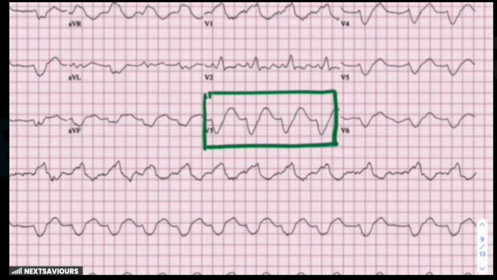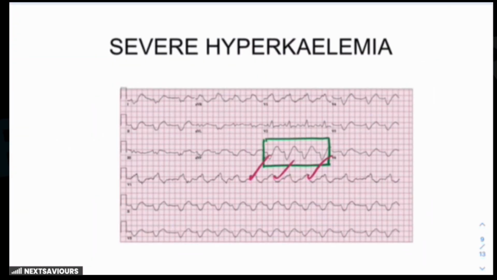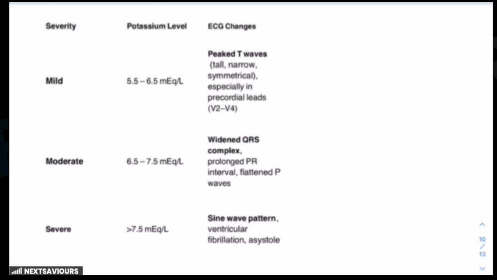And this is how it is identified on ECG, where there will be a fusion of the T wave and the QRS complex into a single undulating wave that resembles a sine wave. So hope you have understood how these ECG findings appear for severe hyperkalemia. Now the table that we showed in the beginning makes more sense. In mild hyperkalemia, it is identified by tall, narrow, symmetrical peaked T waves. For moderate hyperkalemia, it is identified by widened QRS complexes in particular, and obviously there is going to be a prolonged PR interval with or without flattened P waves. But in the severe case, it is identified by the sine wave pattern, and this is most commonly kept in your questions in particular.